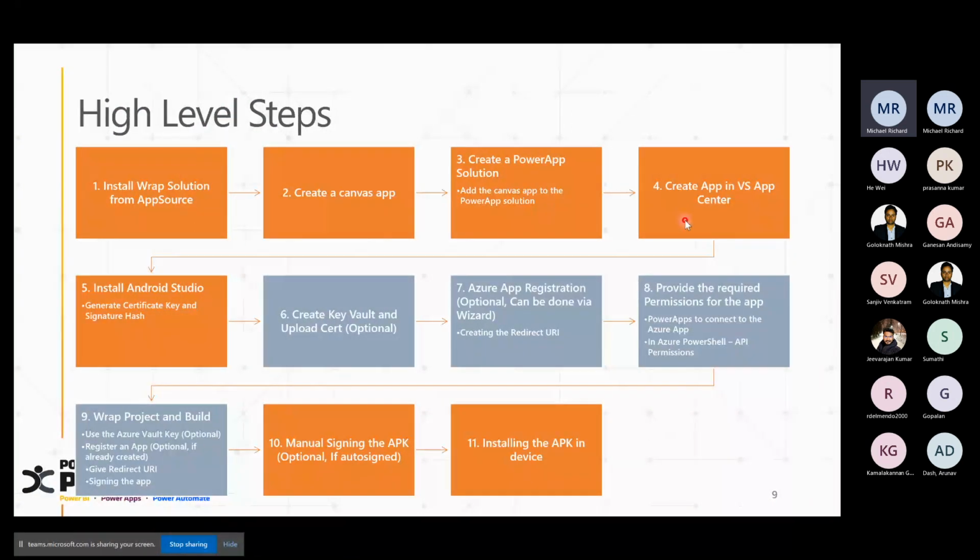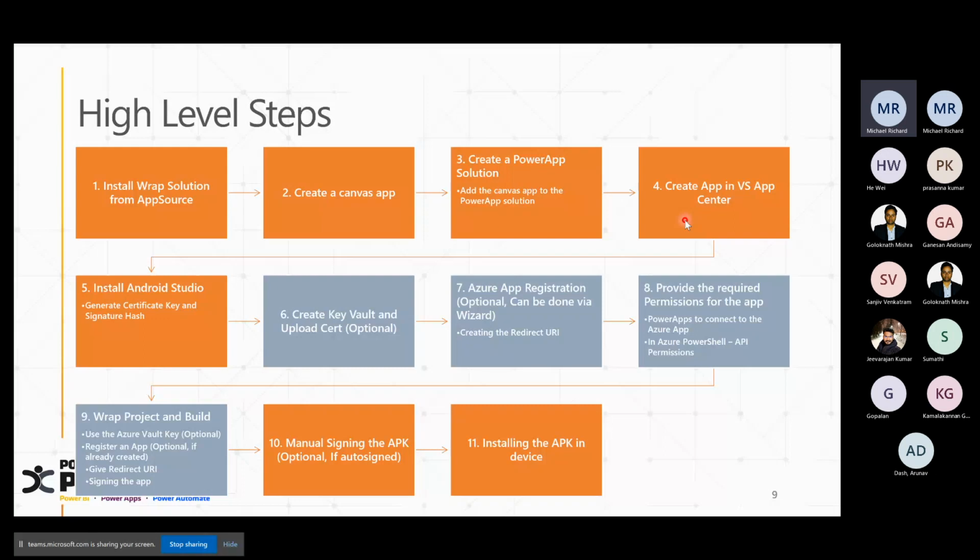The prerequisites involve creating something in the Visual Studio App Center and then doing something related to certificate key and hash. So what is this Visual Studio App Center? If you already know about this, well and good. If not, this is Microsoft Visual Studio App Center. It's a SaaS based platform used for building, distributing, debugging, analyzing and monitoring any type of mobile apps for any platform. It can be Android, Play Store, Apple iOS or Mac OS, Windows, anything.